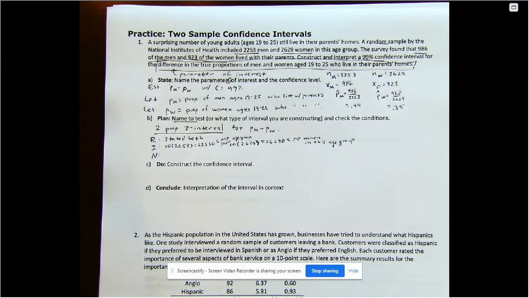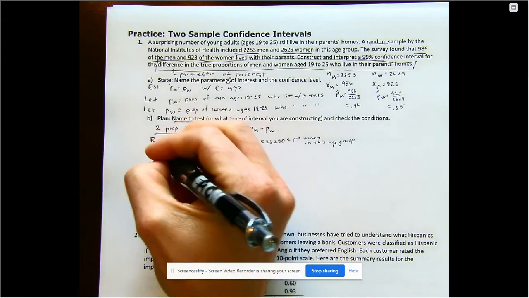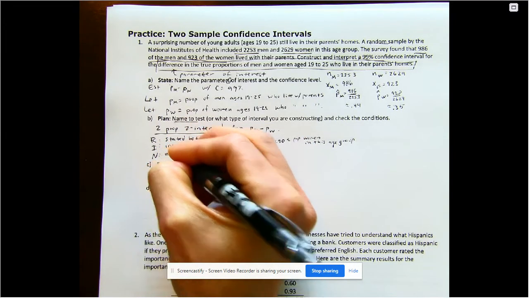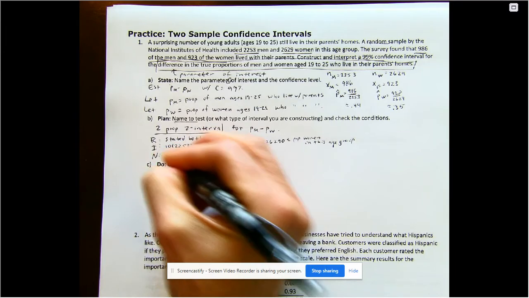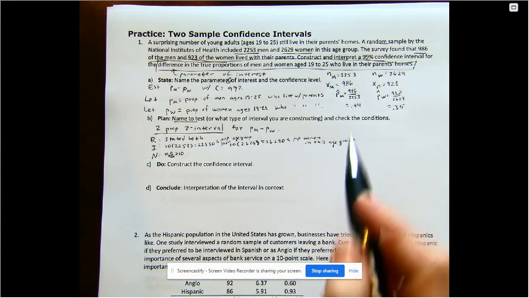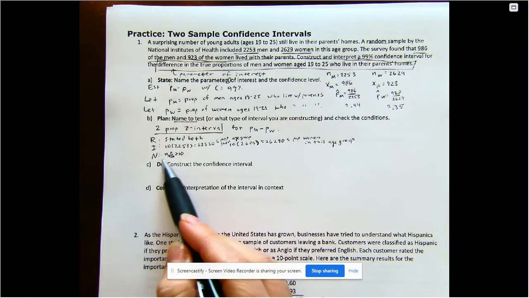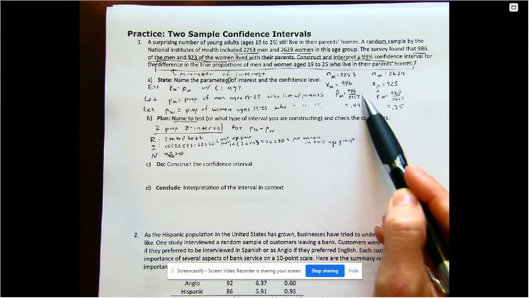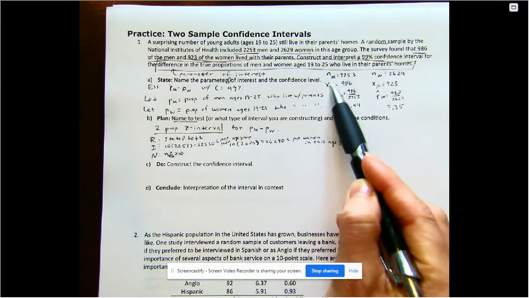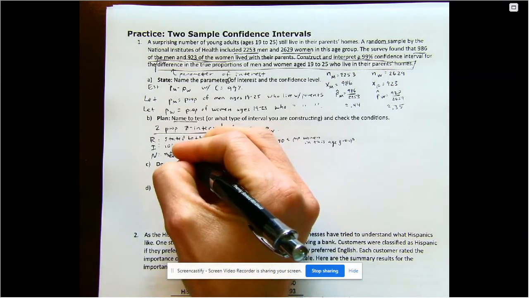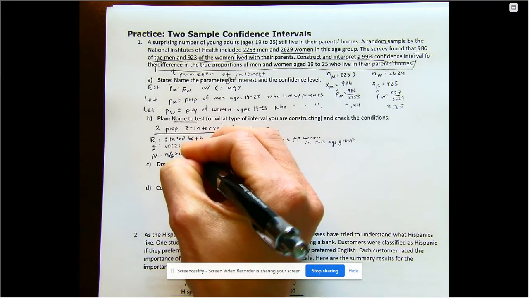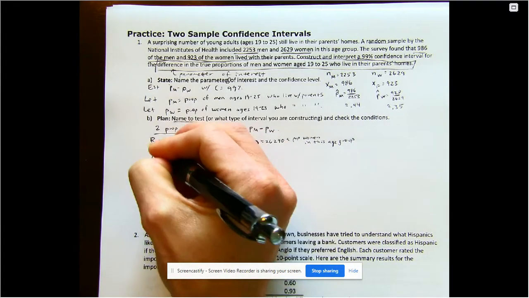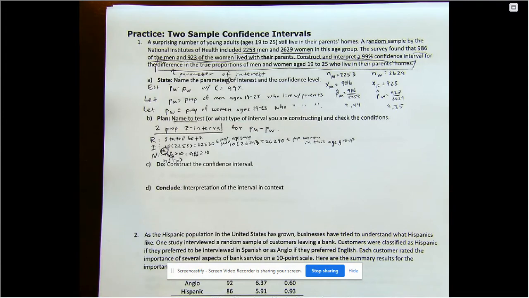And for normality, we're going to go np, but it's really p hat, and that has to be greater than or equal to 10. I'm going to do this one for men first. So for men, we actually know, so you can multiply it if you want. You could do n, 2,253 times my p hat, but they actually tell us how many successes we have. There are 986. So I have 986, which is greater than or equal to 10. And then I can also do failures, n times 1 minus p, for men. So we're doing men first.